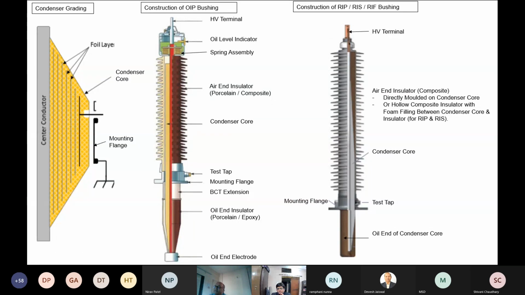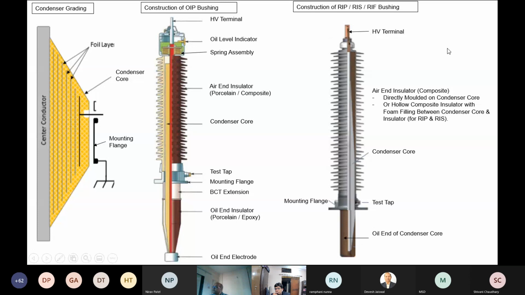All the sealing is held intact by the spring assembly, because with current passing through the center of the bushing, there could be thermal expansion and differential thermal expansion, because there are various materials like metals, porcelain, epoxy. All these materials have different coefficients of thermal expansion. So the compression pressure on the sealing rings should not be lost. That's the main intention of the spring assembly. It also has to withstand the pull on the HV terminal.